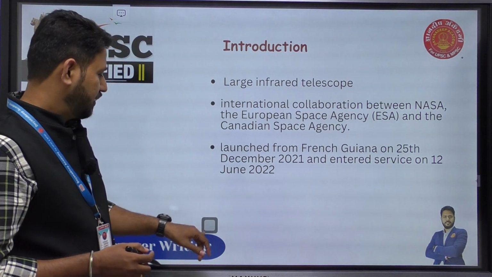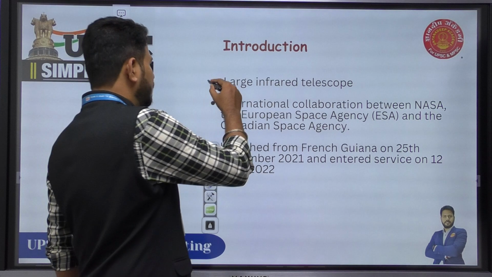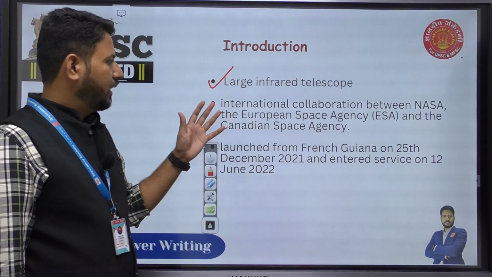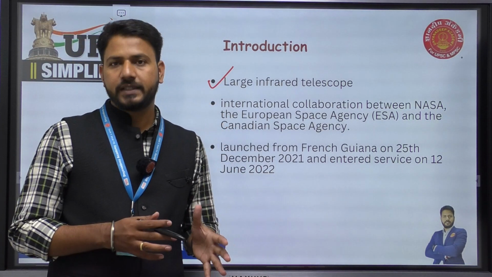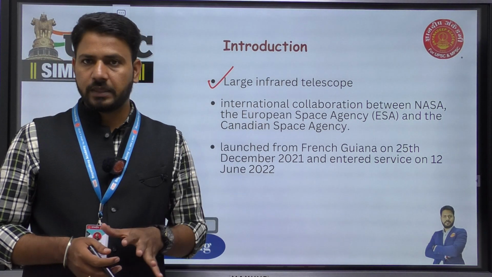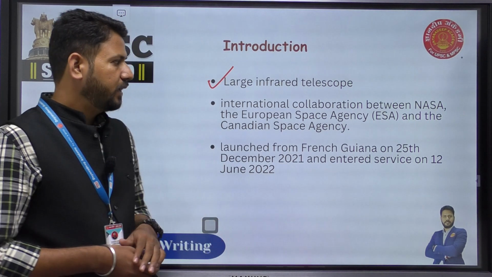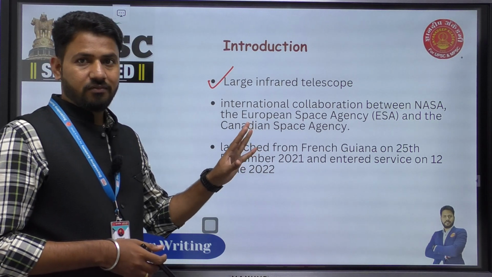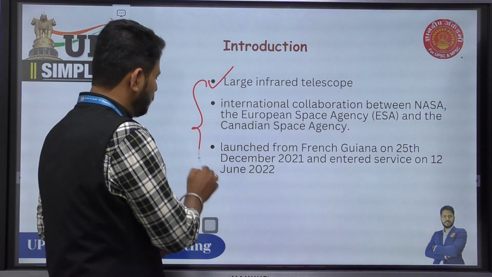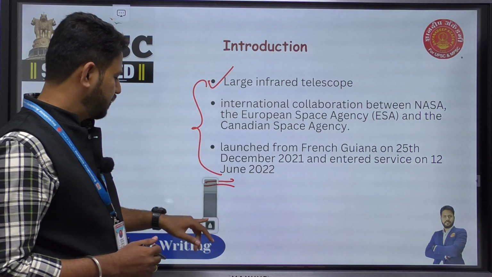So you can start by introducing the satellite, because it is the locus. You need to write a little bit about this. The James Webb Telescope is a large infrared telescope. It is a collaboration between NASA, European Space Agency, and the Canadian Space Agency. It was launched on 25th of December 2021, and it entered into service in the month of July 2022. Because the question reads that this particular thing was in news, when you introduce the question, I want you to write why it is in news. So this will suffice for the introduction.